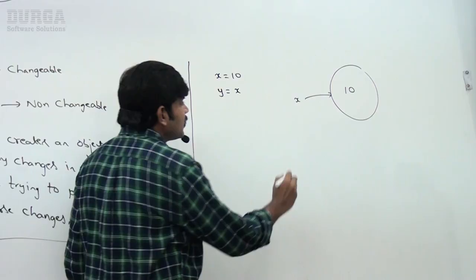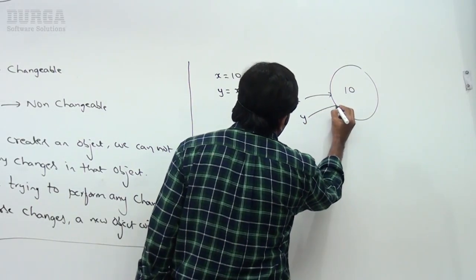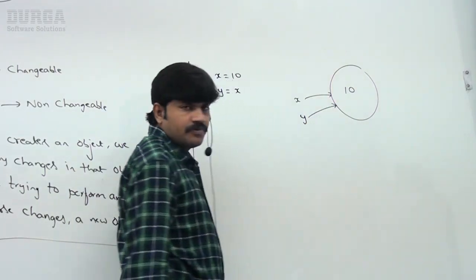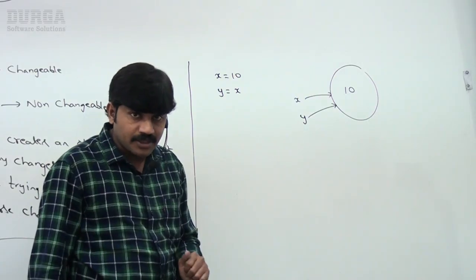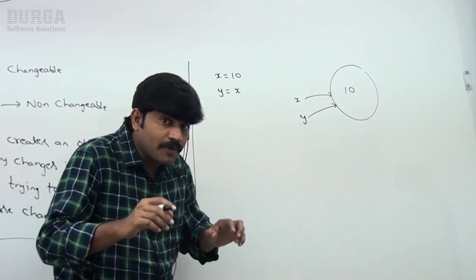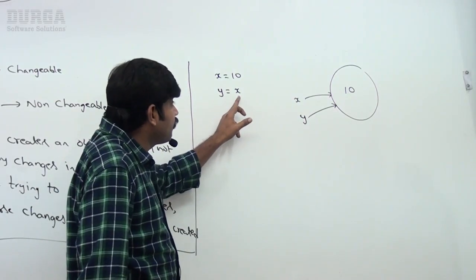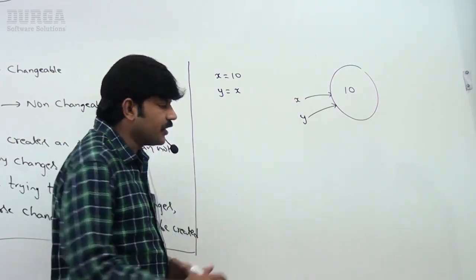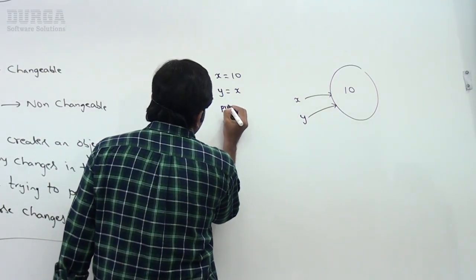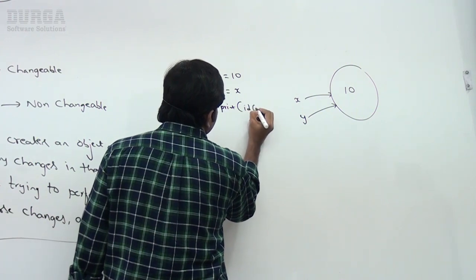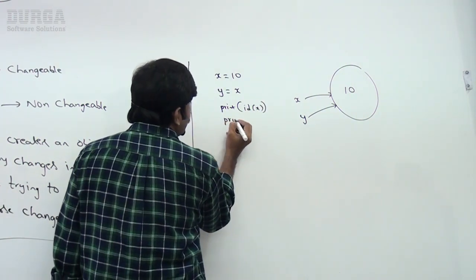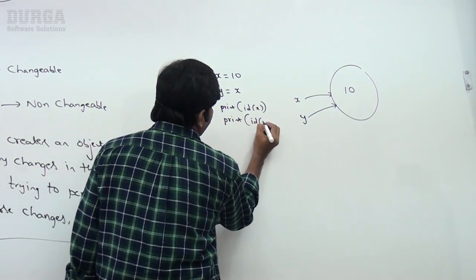What it means is y is also pointing to the same object. For practical proof, you can print the address of x and the address of y. Now I'm trying to print the address of x, and print the address of y.